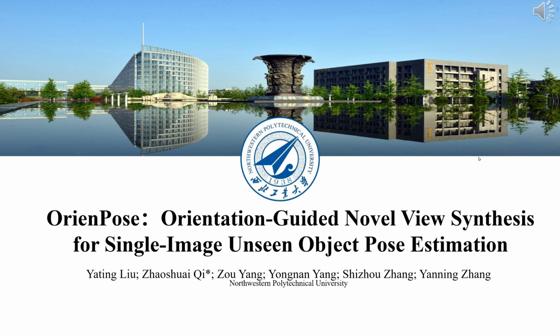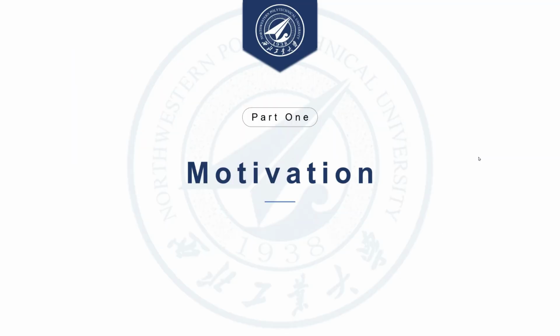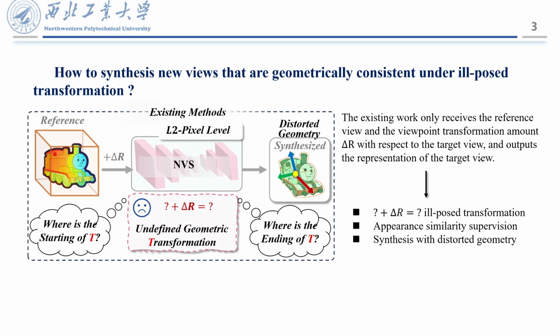I will introduce our work at CVPR 2026 for you, OrienPose: Orientation-Guided Novel View Synthesis for Single-Image Unseen Object Pose Estimation. Estimating the 3D pose of unseen objects from a single image remains a fundamental yet challenging problem in computer vision, especially under a CAD model-free setting.